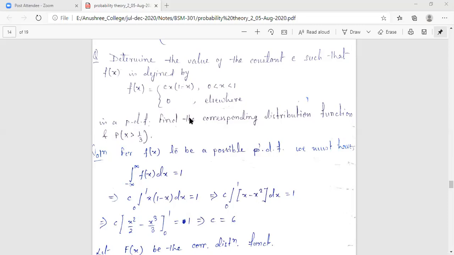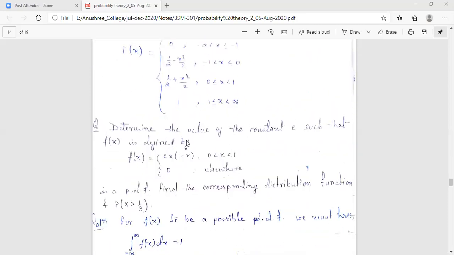So can you tell me how we are going to obtain what is given to you at first? This is given to you as the probability density function, small f(x). Small f(x) takes the value cx(1 minus x) for x ranging from 0 to 1. At all other values of x, out of this range, f(x) will take the value 0. That's why it is written f(x) equals 0 elsewhere. So this is the probability density function given to you.